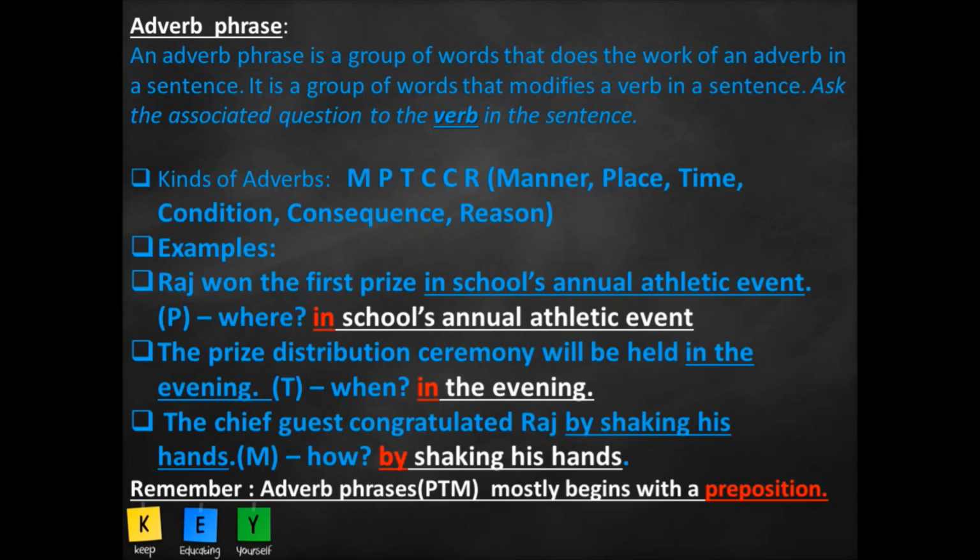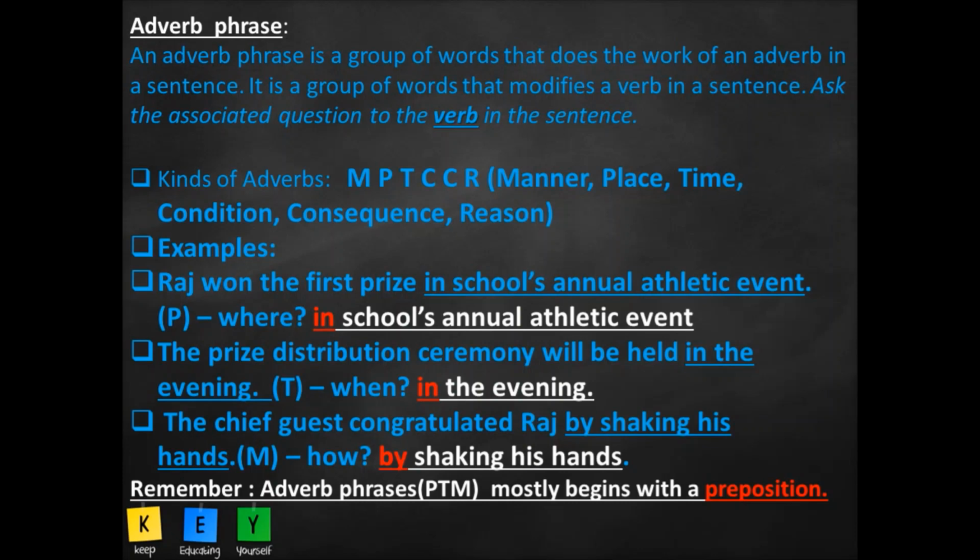Okay, so if we are talking about manner, it has an associated question in the form of how. How was the action done? Now, again, I tell you, when we do adverbs, you should be very clear with the idea that we are focusing on how the verb or the action was done.